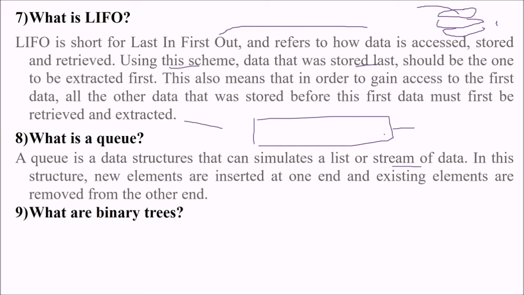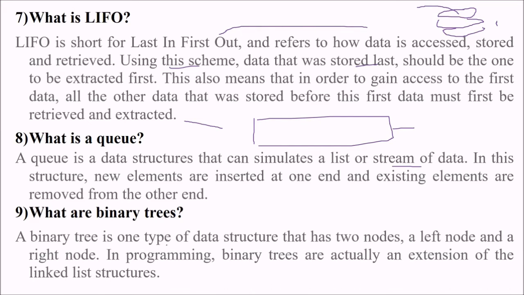What are binary trees? Binary tree is again a type of data structure in which each node has two children. This is a node. You have two nodes, left and right.